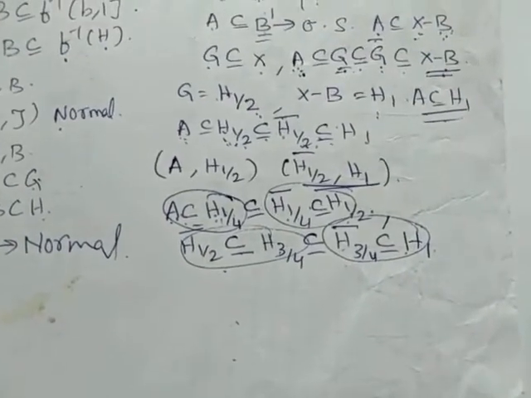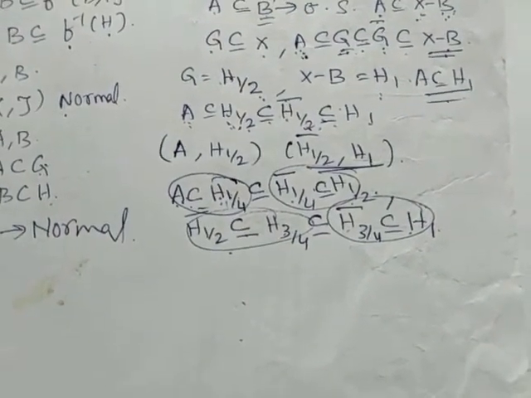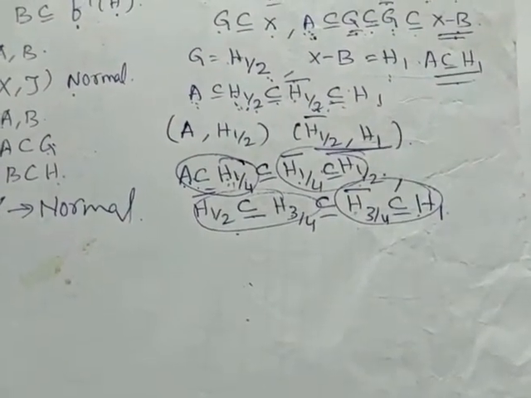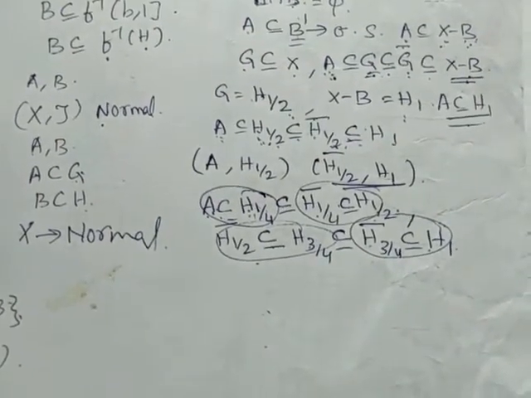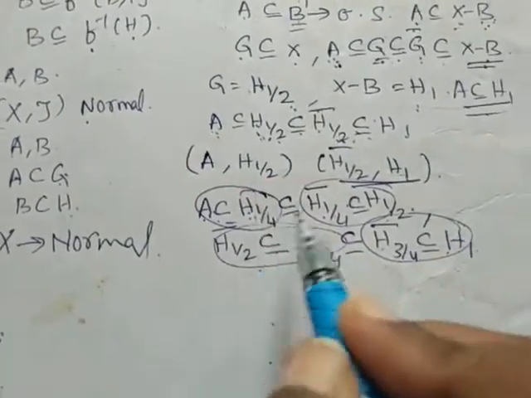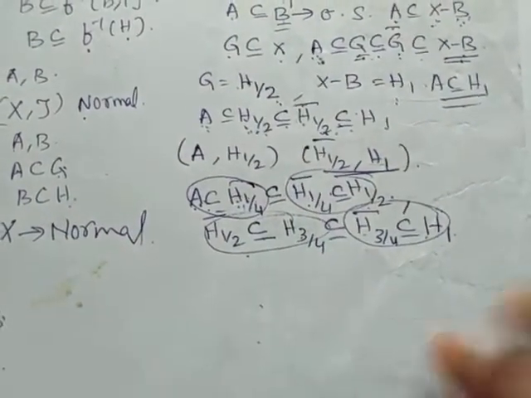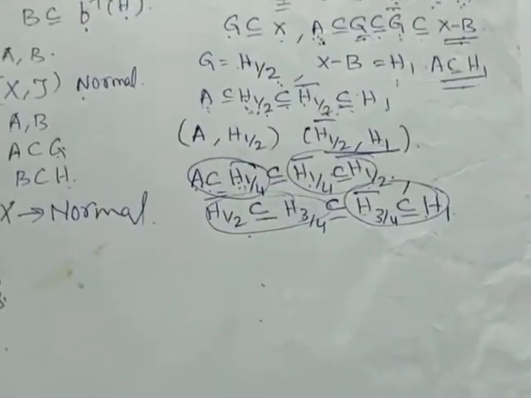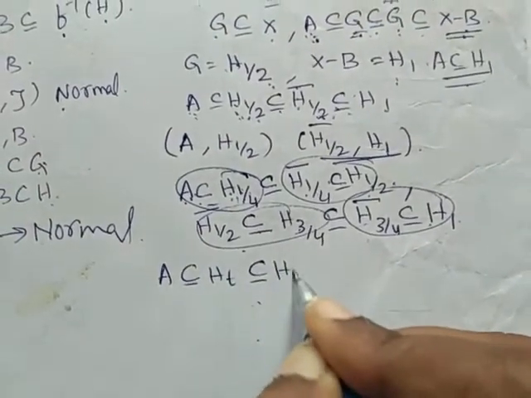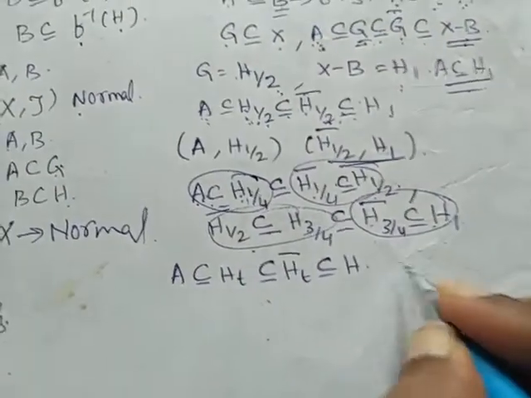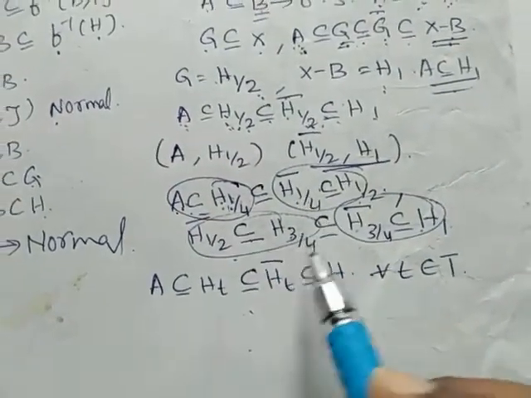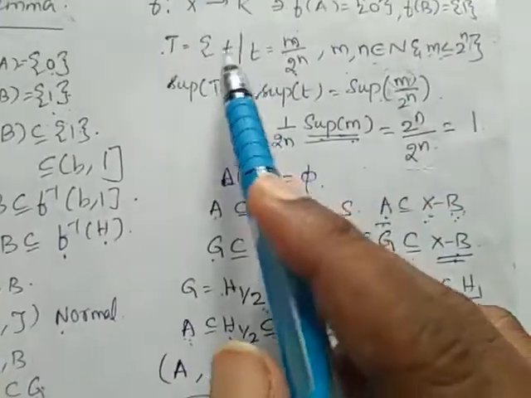Continuing in this way, we get relations that satisfy this condition. When we combine all these things, we get the relation A is a subset of HT, subset of HT bar, subset of H1, for all T belonging to capital T. T is 1 by 4, 3 by 4, etc. What is T?